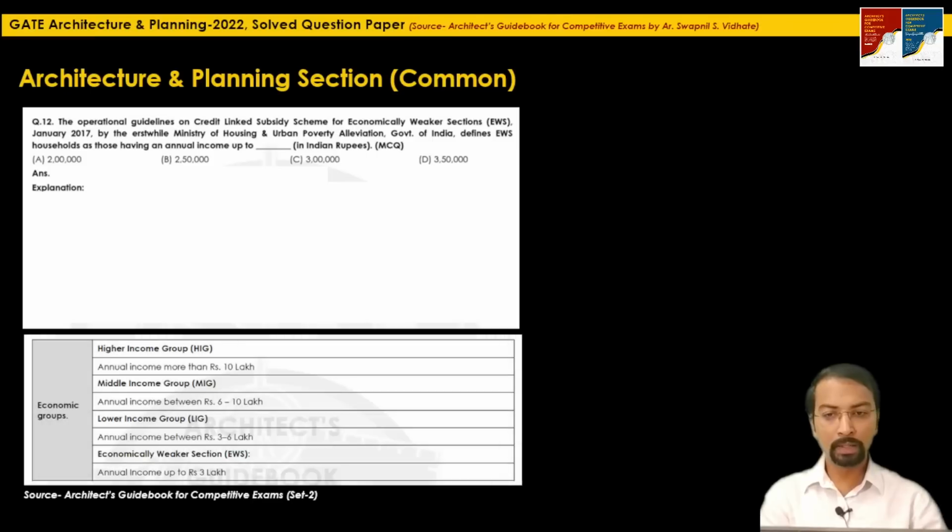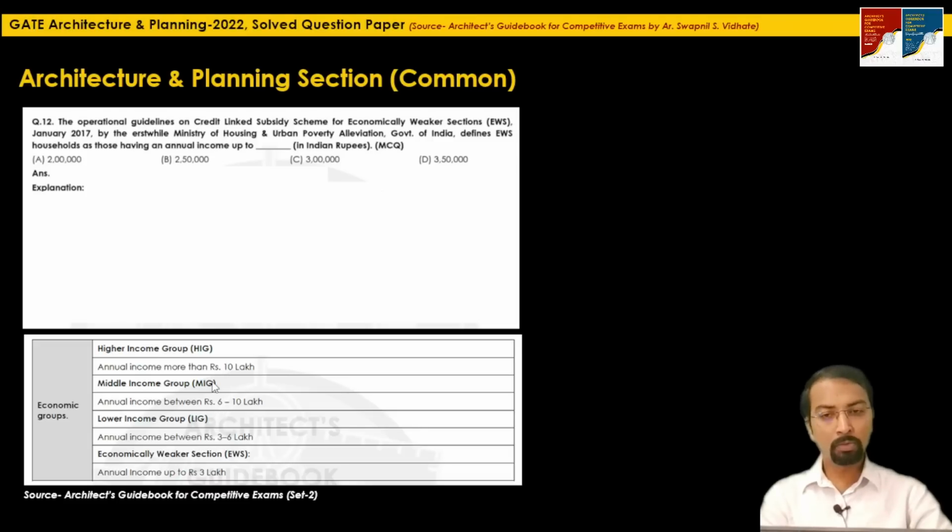Also, the data related to the different income groups, and what is the income prescribed for each income category, was already given in set 2. So if you go and see the section related to housing, you will find this table where it is clearly mentioned: economically weaker section, annual income up to 3 lakh, then LIG lower income group, annual income 3 to 6 lakh, MIG 6 to 10 lakh, and higher income group above rupees 10 lakh.